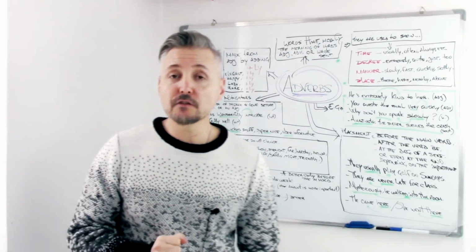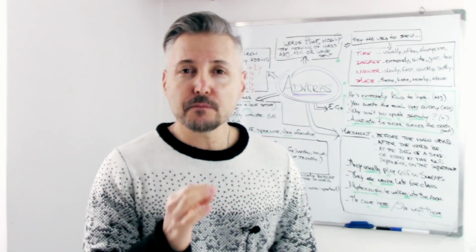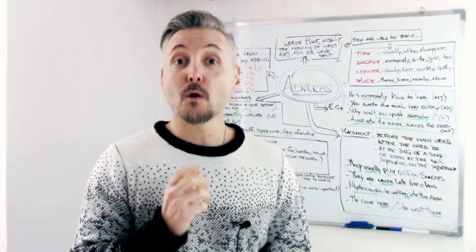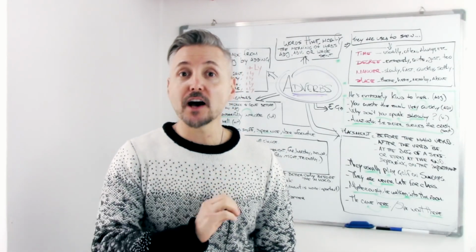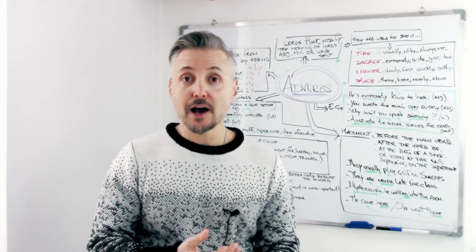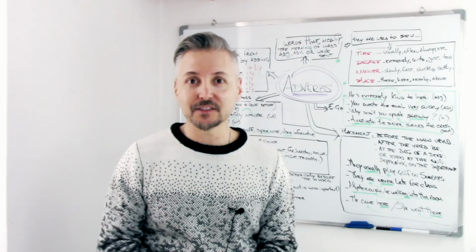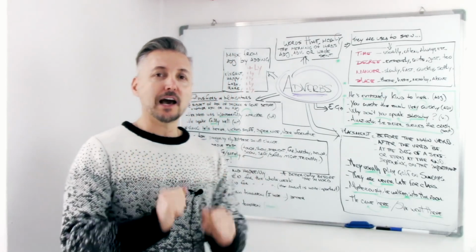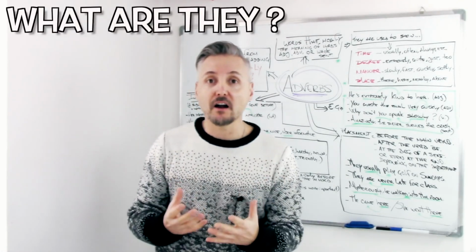Great. So let me tell you first that adverbs are a very important part of English grammar. Why? Because they can modify whole sentences or even verbs or other adverbs or adjectives, obviously. So let's take a look at first what they are.